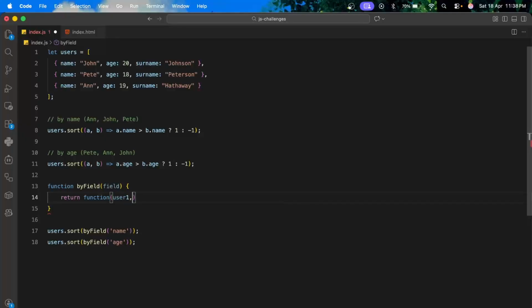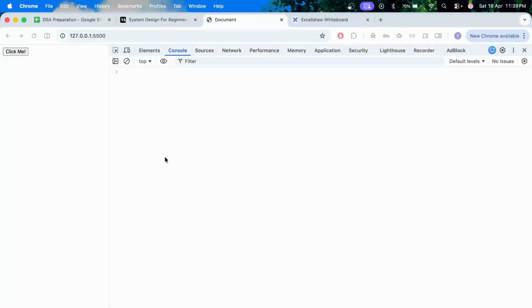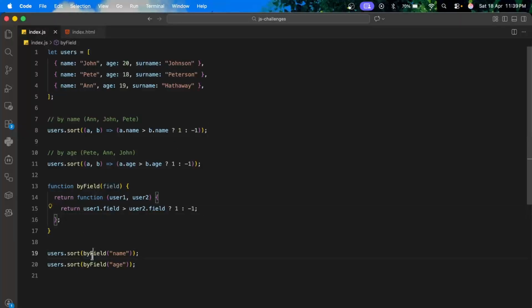So let's say we have user 1, user 2, and we would say, okay, sorry, return if user 1 dot field greater than user 2 dot field. I hope this works. I have no idea, honestly. And John, Pete and John. Okay. I'll have to log as well.